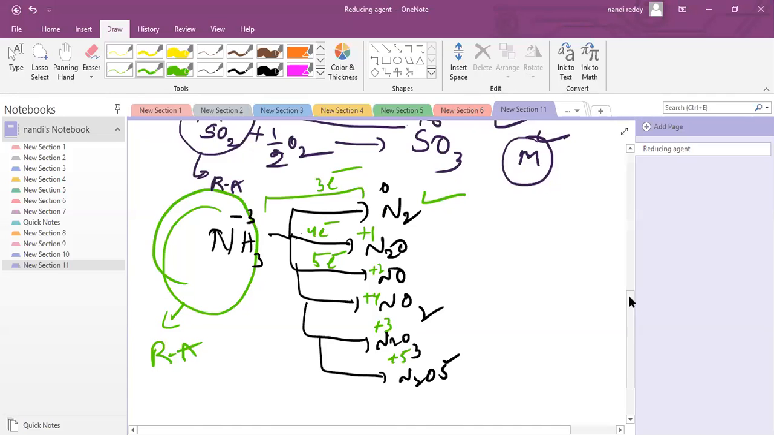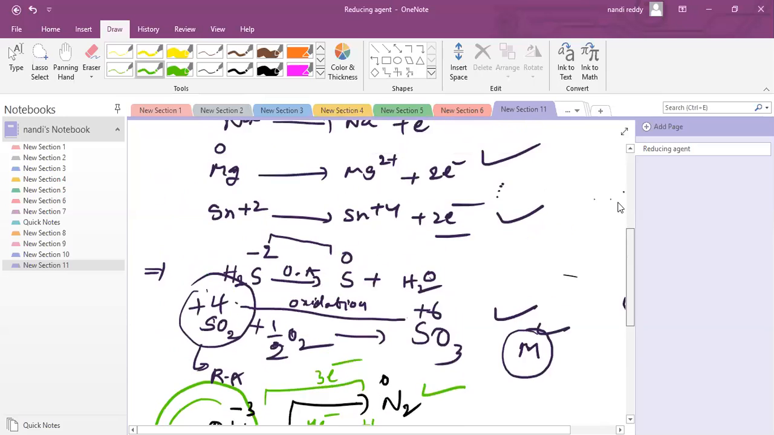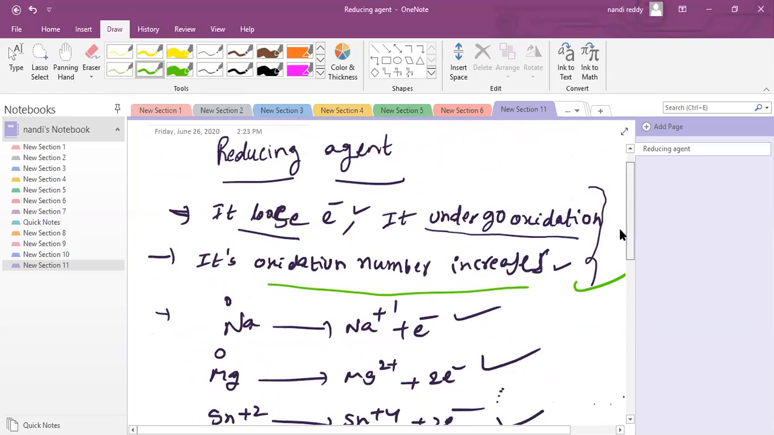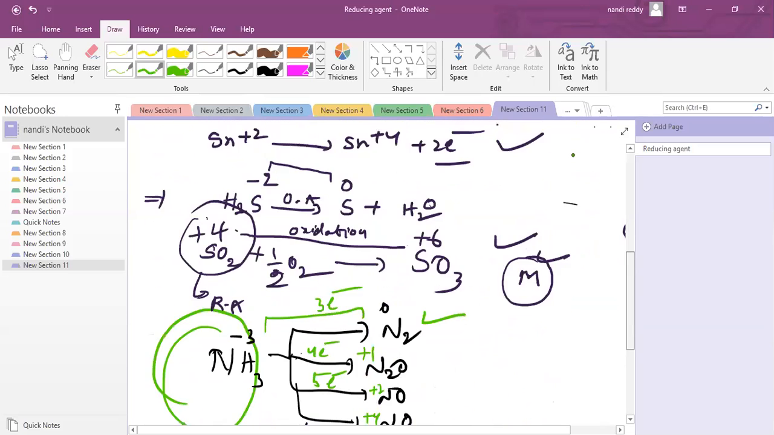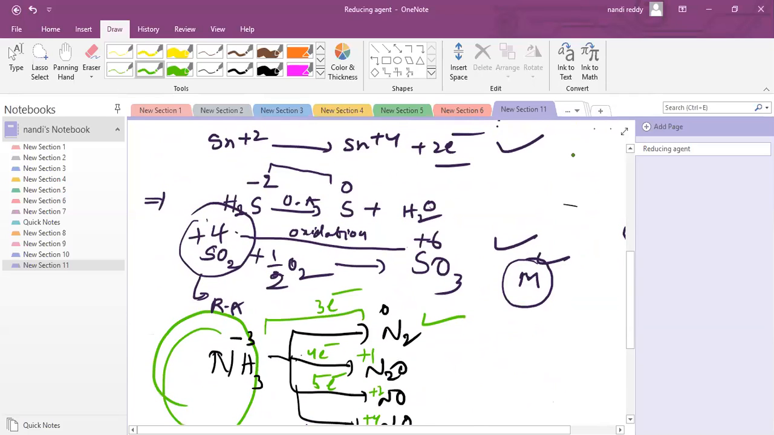Please check first, did you understand all these things? Whatever can donate electrons can act as a reducing agent. That is the ultimate point. Whatever can readily donate electrons to others acts as a strong reducing agent, and it undergoes oxidation. Completed. Next, I'm going to the next slide.